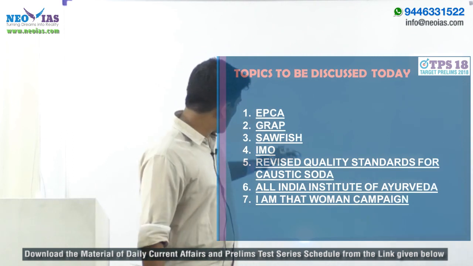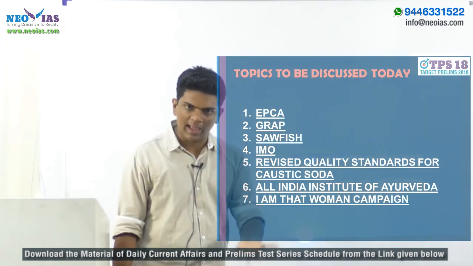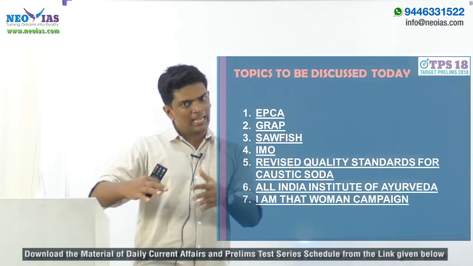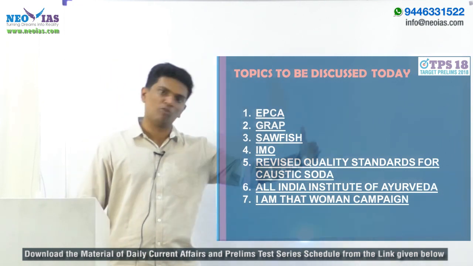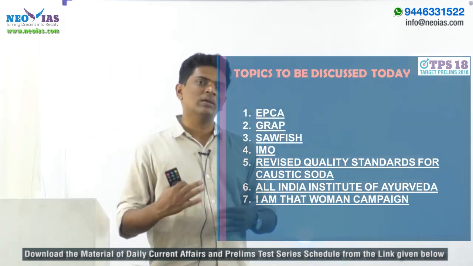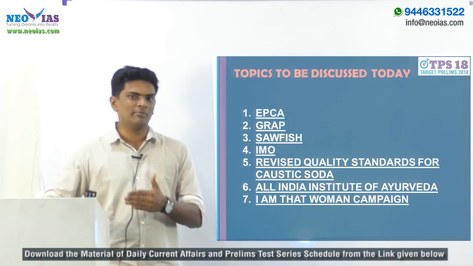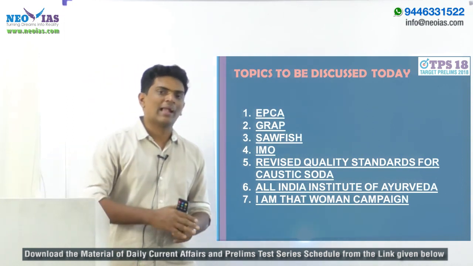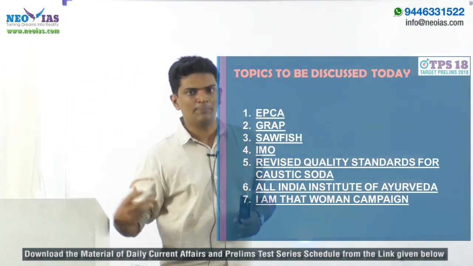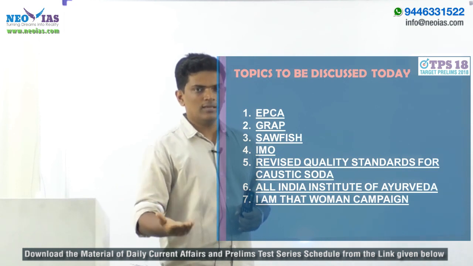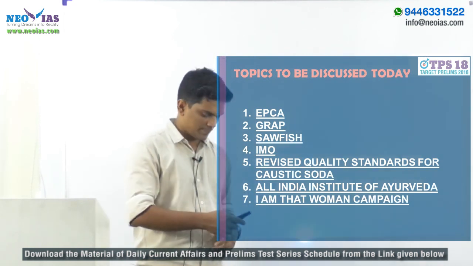What is GRAP? GRAP is Graded Response Action Plan for combating air pollution in Delhi. So you got what the objective of GRAP is. It's called graded because the action plan is graded, or according to the grade of air pollution the action will change. That I will explain.